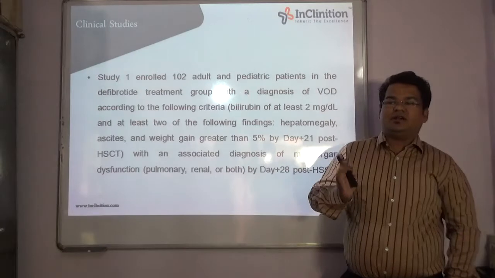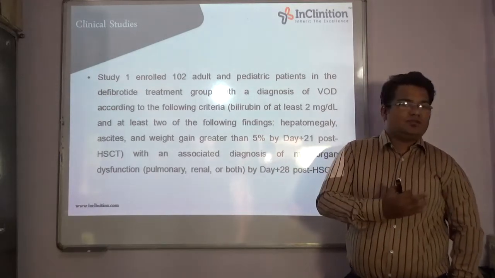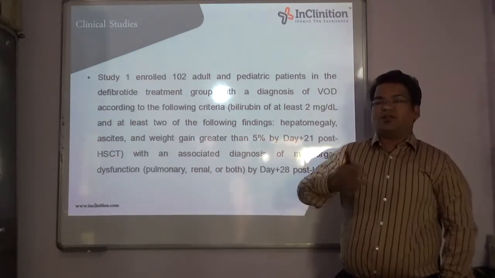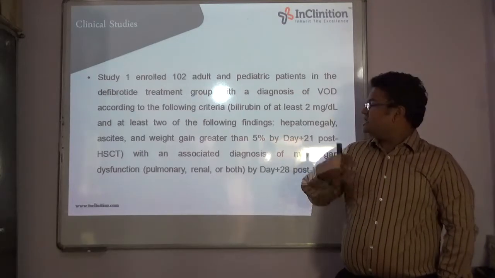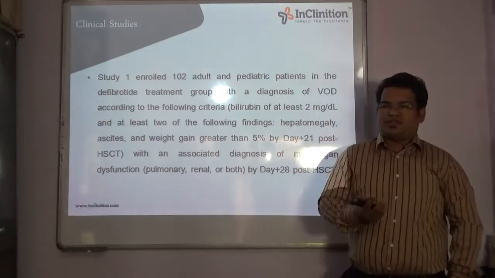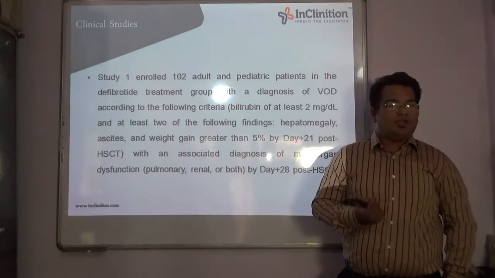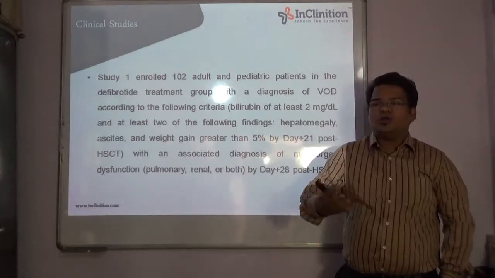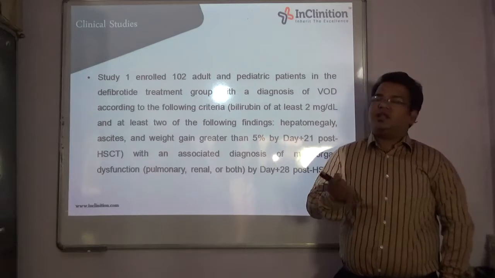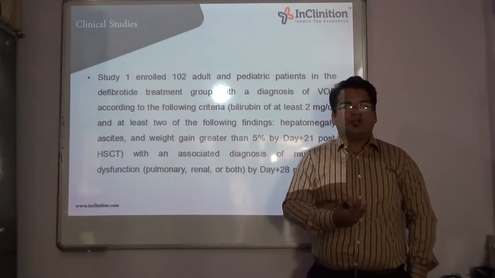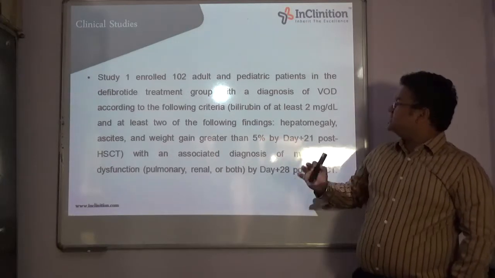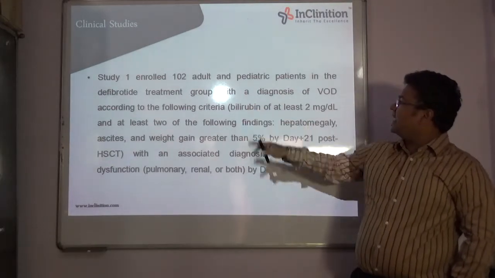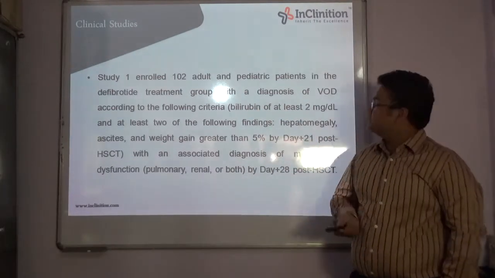Now can anyone here tell me what is HSCT? Anyone knows? The HSCT is hepato stem cell transplantation, hepatocytic stem cell transplantation. We all know about stem cells, right? They are isolated from our umbilical cords, and if we suffer any major injury so that we have to go for an organ loss, then if those stem cells are preserved, we can implant them there and we can have the function of the organ. So because of these cases the condition VOD occurs. So these two were the main criteria for those 102 participants.